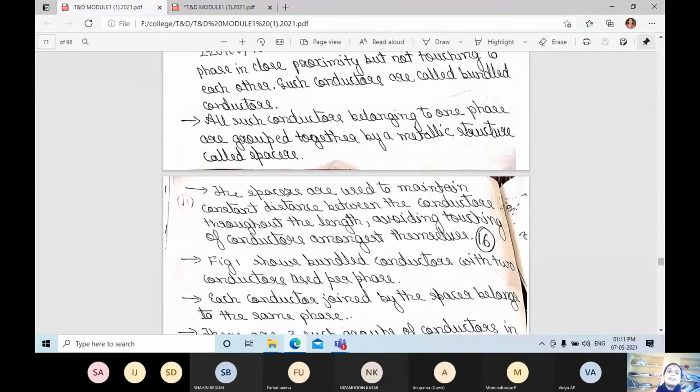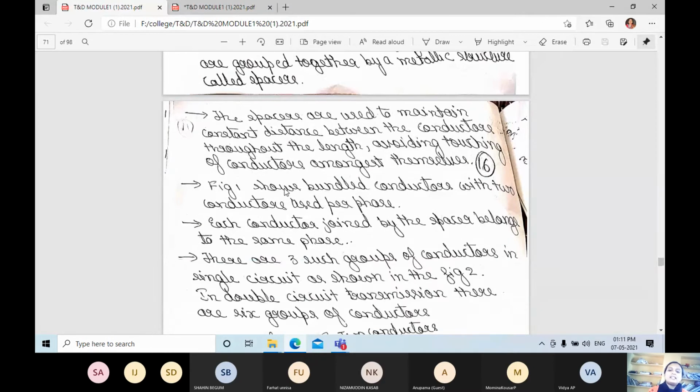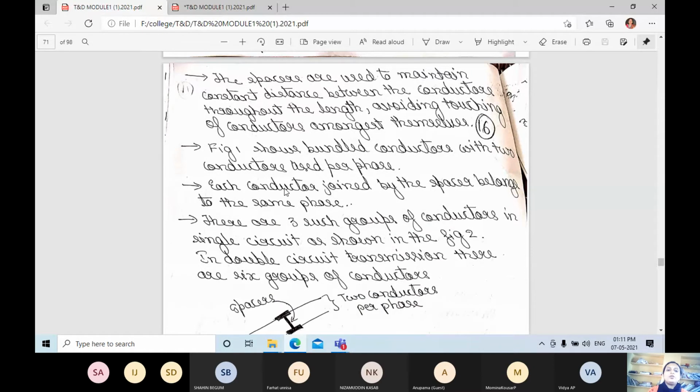What do you mean by spacers? Conductors belonging to one phase are grouped together by a metallic structure called spacers. This is a bundle conductor with two conductors used per phase. There are three such groups of conductors in a single circuit.